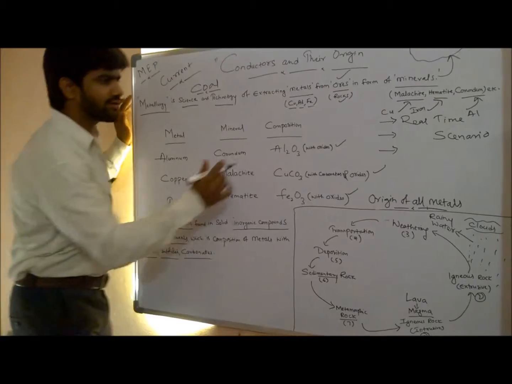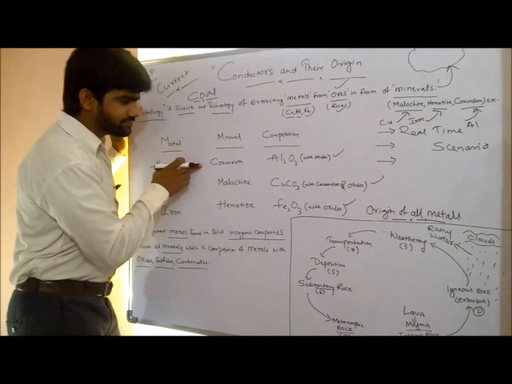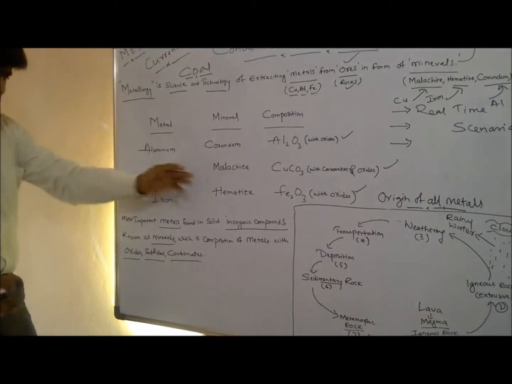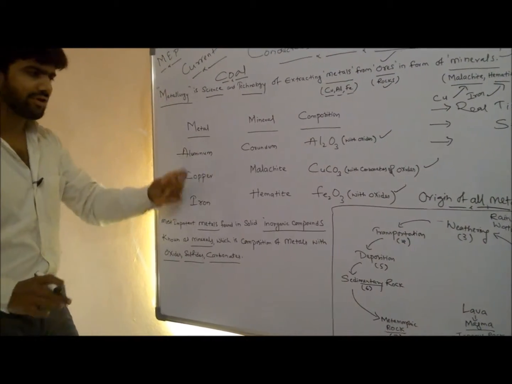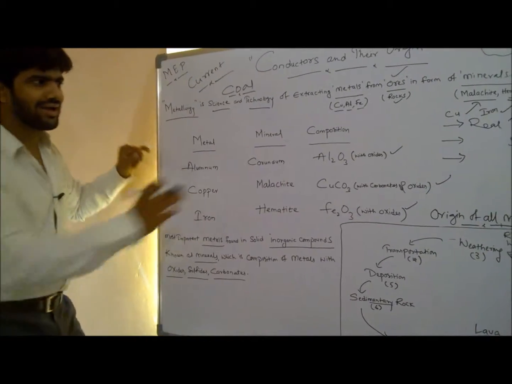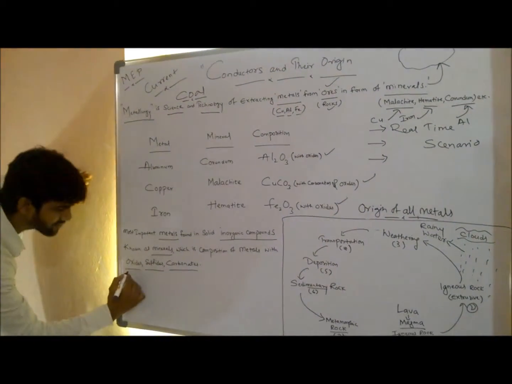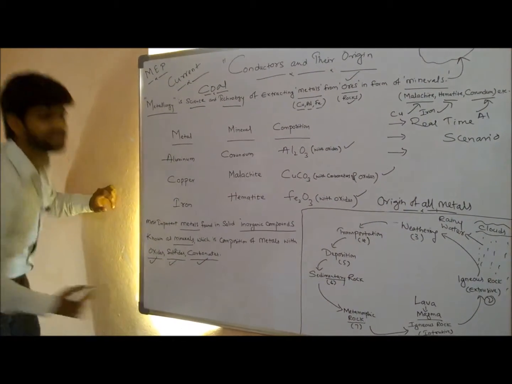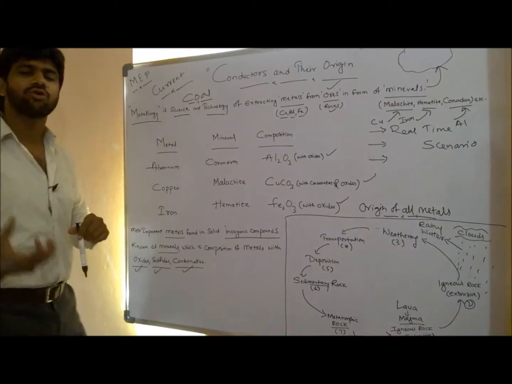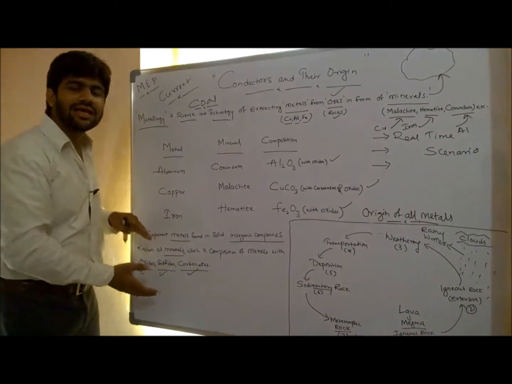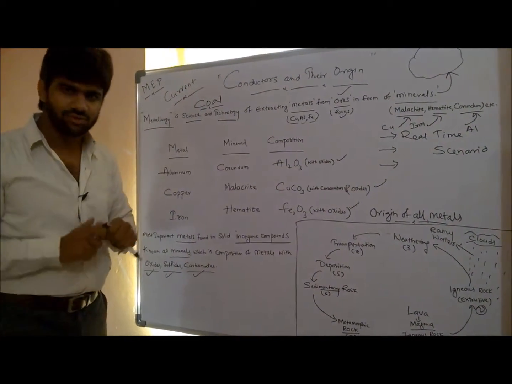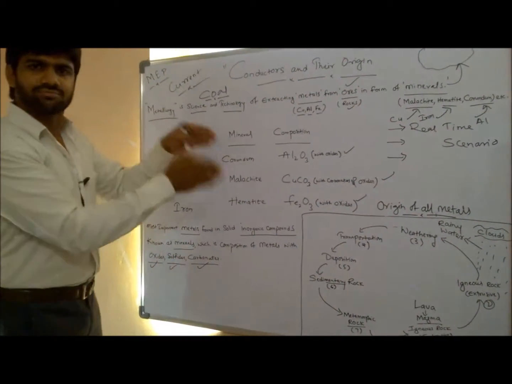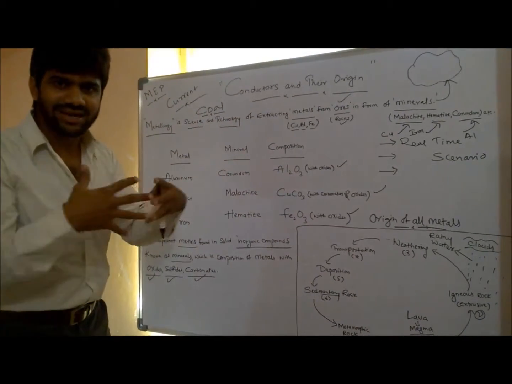Minerals, what I told you: malachite, corundum and hematite, which I am taking here as examples, are inorganic compounds. They have a composition of aluminium and oxides, copper and carbonates and oxides and sulfides. Means what? We won't get these metals as they are in nature. For example, gold is there, silver is there. These metals you will get as they are. There won't be any mixed criteria for this.